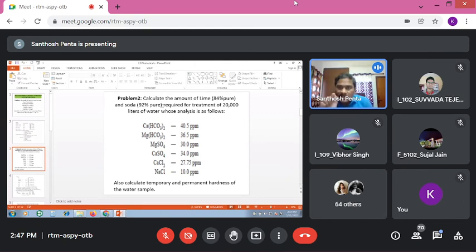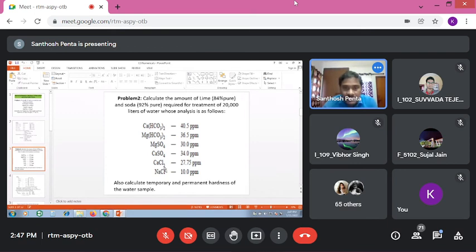So calculate the amount of lime, that is 84% pure, and soda, 90% pure, required for treatment of 20,000 liters of water, whose analysis is as follows. Calcium bicarbonate, magnesium bicarbonate, magnesium sulfate, calcium chloride, sodium chloride, and so on; the data was given. See, first of all, what we have to do, out